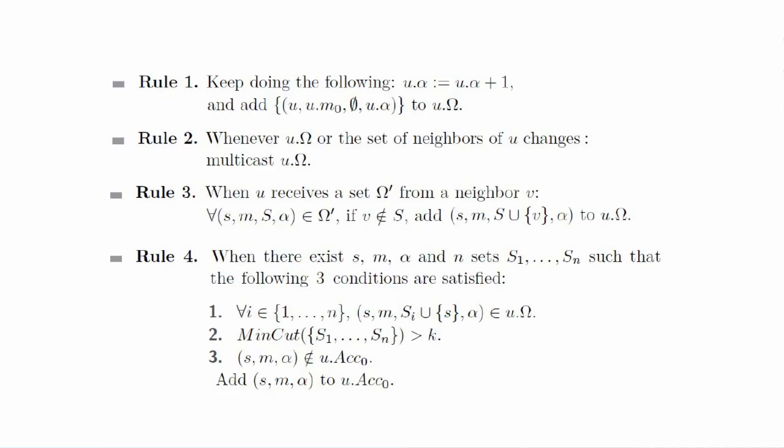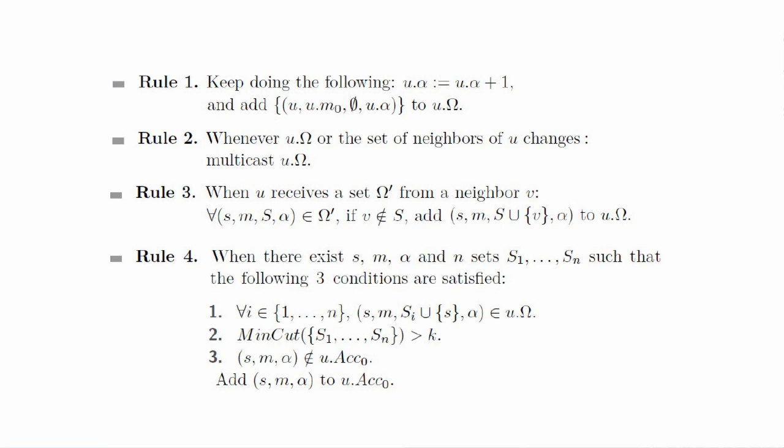Okay, so now let's go into more detail. The algorithm itself consists of 5 rules. The first rule is that each node regularly increases its counter alpha from time to time and adds the following tuple to its set omega: a tuple with its own identifier, its own message, an empty set, and its current value of alpha.